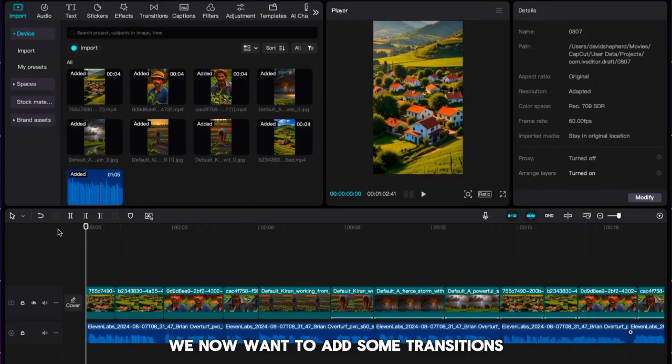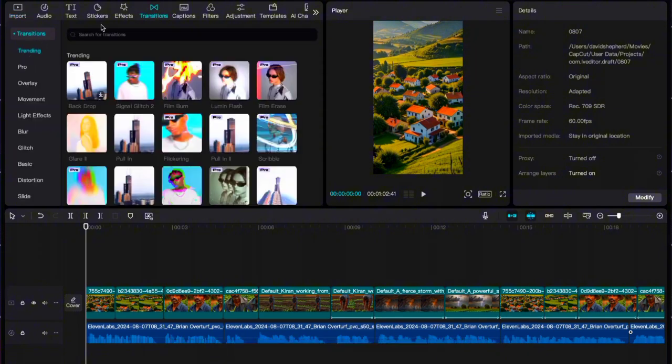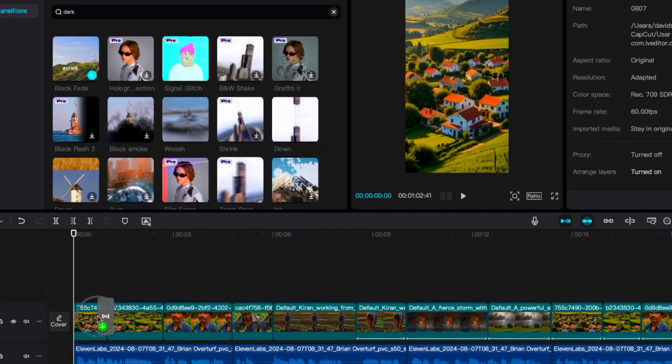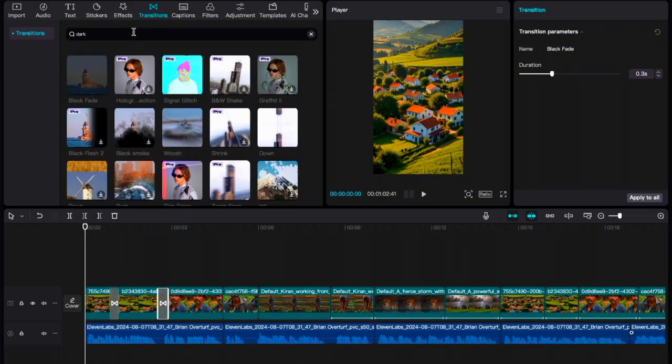We now want to add some transitions, a specific one to be precise. Head to Transitions and click on the search bar. You now want to search for Dark Fade. Drag this in between each image, and set the duration to 0.2 seconds. You need to repeat this for all your images.